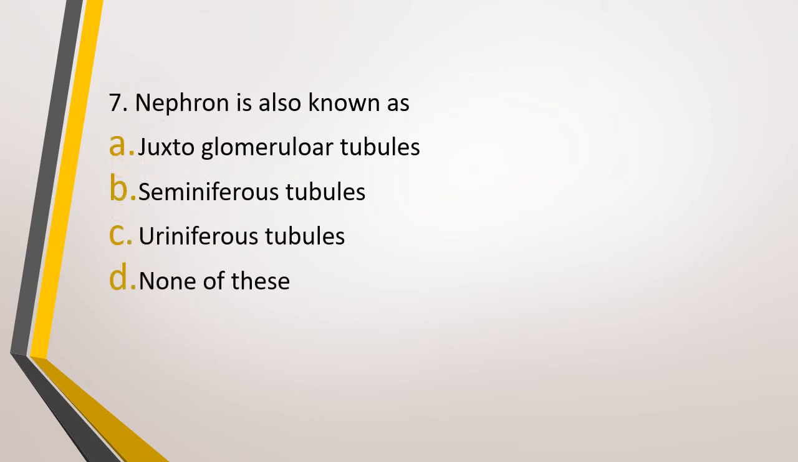Question number 7. Nephron is also known as option A, juxtaglomerular tubule, option B, seminiferous tubule, option C, uriniferous tubule, or option D, none of these. Nephron is also known as. The correct answer is option C, that is uriniferous tubules.